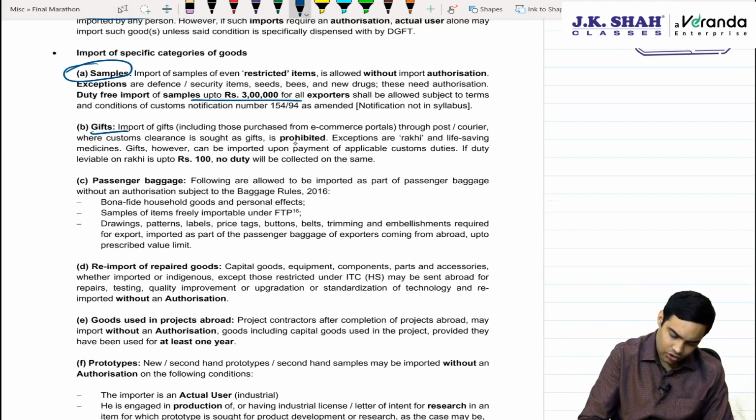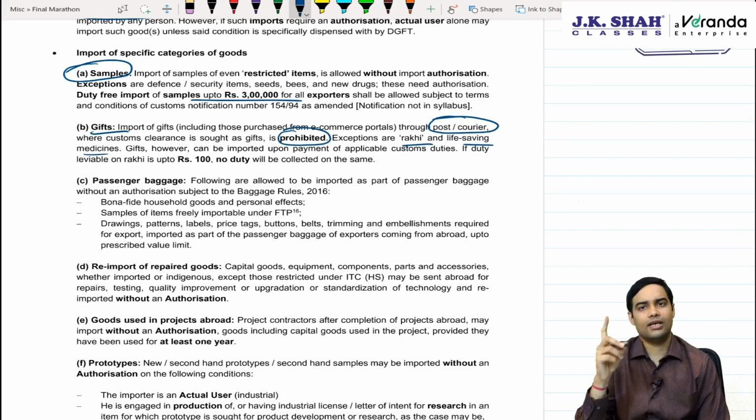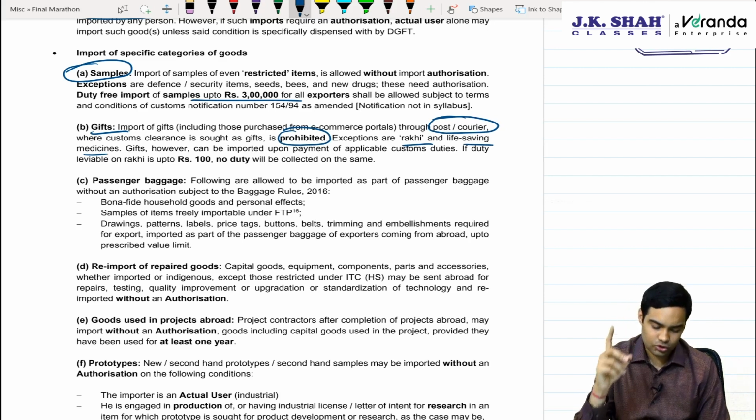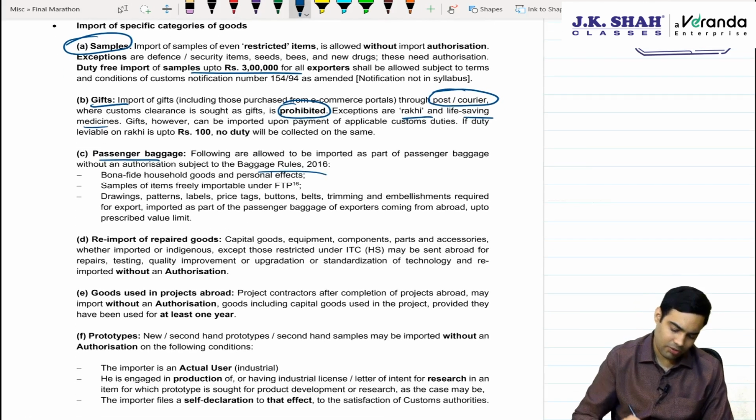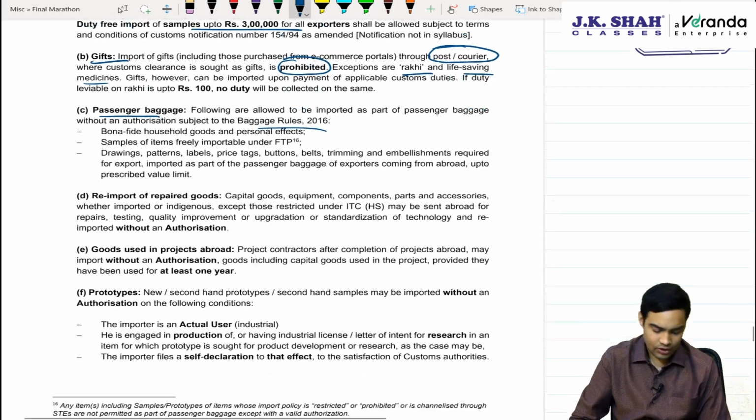Gift, when you talk about gift through post or courier, it is prohibited, but Rakhi and life-saving medicines can be imported as gift even through post or courier. Passenger baggage, obviously it is dependent on Baggage Rules 2016.